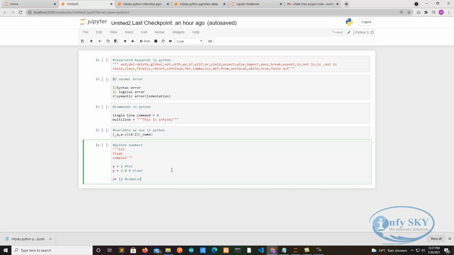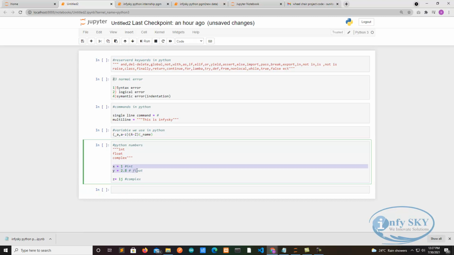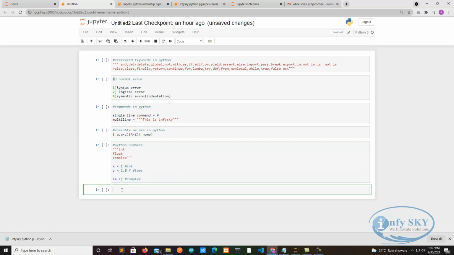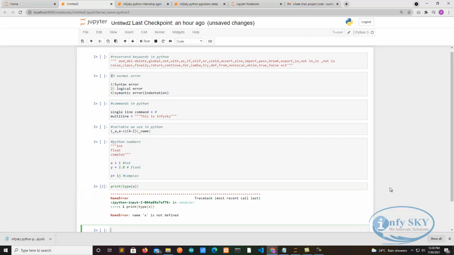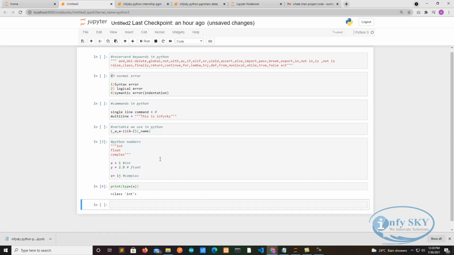Now we'll see one function, that is the type function. We'll see how that type function works. So see, it is int, it is float. Suppose I want to know this by using a function, then you can write like this: print, in brackets, type of x. If you write like this, it will tell which type it is. It says x is not defined, because I have not run it. Now you can see here the class is int. So it is telling which type it is, int type.